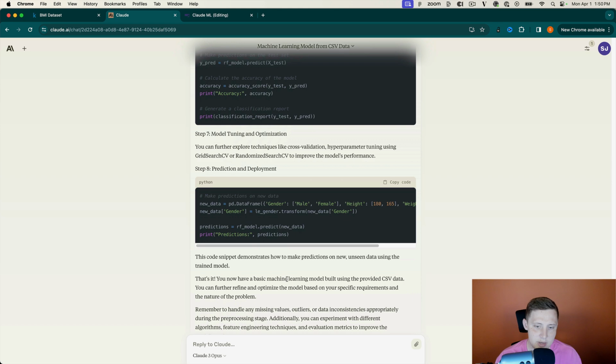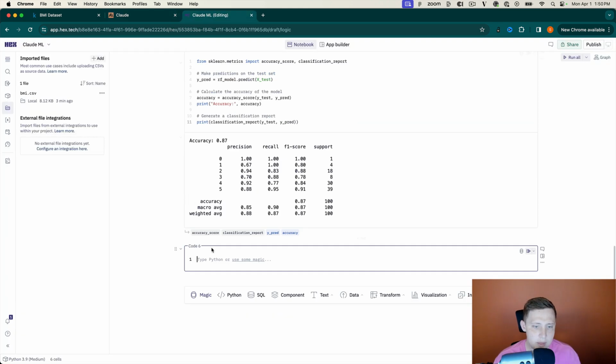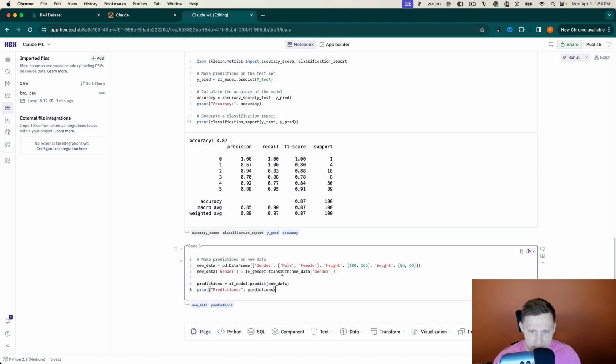And then we can make a prediction. So it says this code snippet demonstrates how to make predictions on new unseen data. So let's see what this looks like real quick. Go ahead and paste that in there. So you can see that. Let's see, new data, blah, blah.